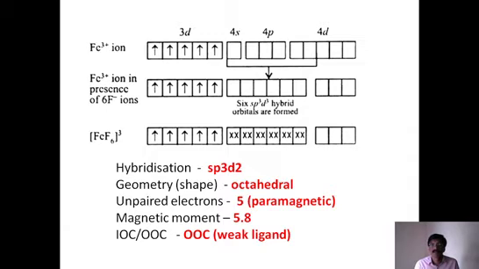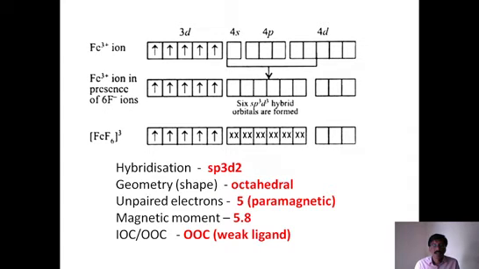Because even a single unpaired electron is present, it is paramagnetic in nature. Now, what is the magnetic moment? If you calculate the magnetic moment, it is under root, and here the n value is 5. So the formula is root of n into n plus 2, so 5 into 5 plus 2, so 5 into 7, that is 35, root 35. It is approximately 5.9 or something like that, a rough value, in Bohr magnetons.